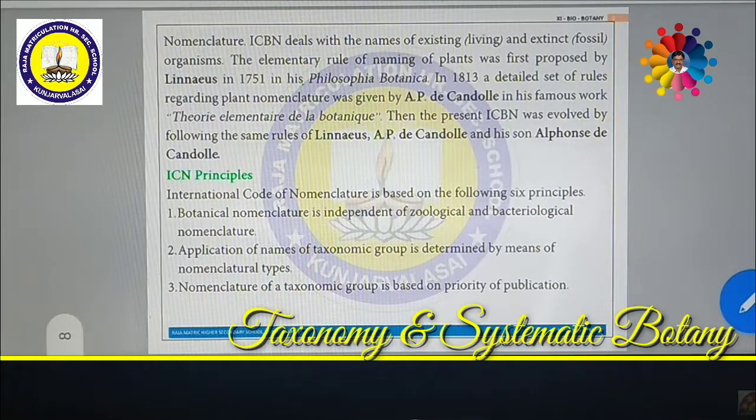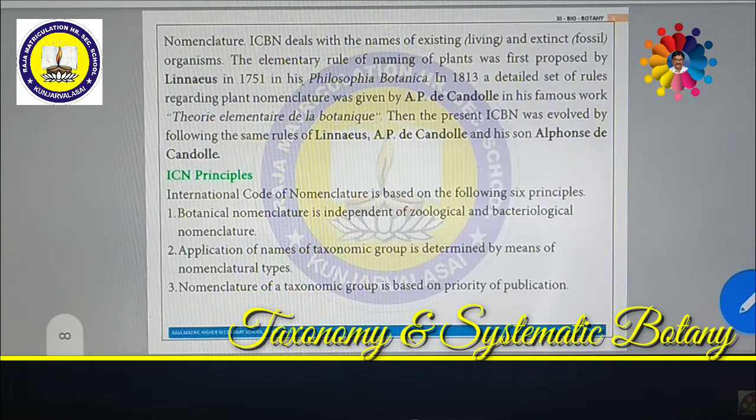So the name should possess a genus and species name. Sometimes you can give your name as well, because as the author, you can add your name at last. This is called author citation. That also comes under the ICBN. We can go through it later on.